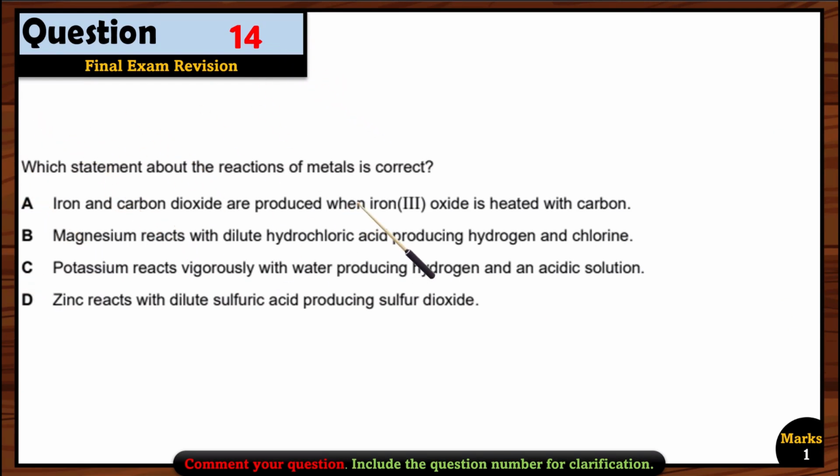Okay, let's see question 14. Which statement about the reaction of metal is correct? First, iron and carbon dioxide are produced when iron oxide is heated with carbon. Yes, that's right, because iron and carbon dioxide we are going to get because carbon can displace iron from its ore, and that is iron oxide. So option A is correct. We don't have to look for the other options.